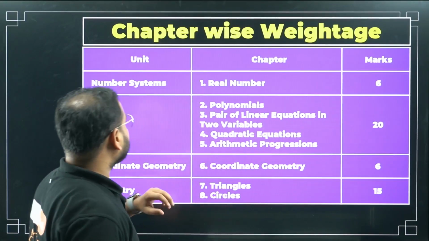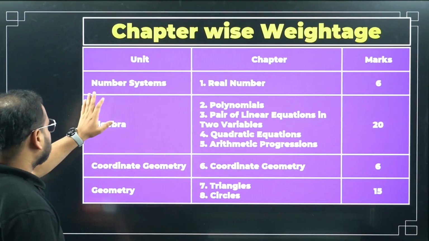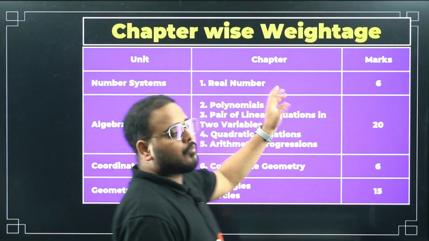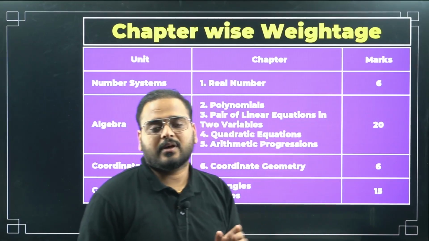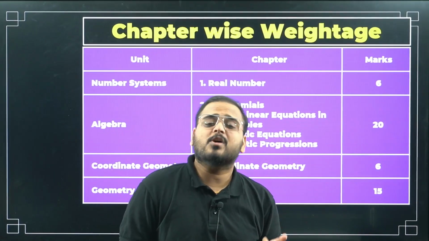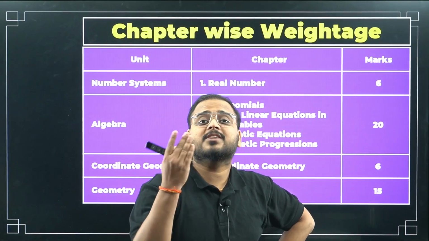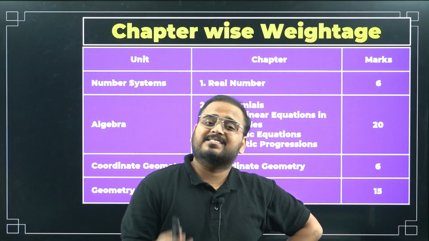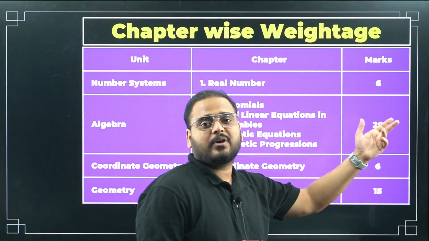So if you see here, the classification is on the units. Unit number 1 is what? Number system. Real numbers, only one chapter is there in the number system, and you'll have 6 marks coming from there. That becomes very important because it's a very small chapter carrying 6 marks. Sometimes they ask 5 markers just for the proof of the irrational numbers. I think once or twice they've asked that. So 5 markers there and 1 MCQ you can expect from there.